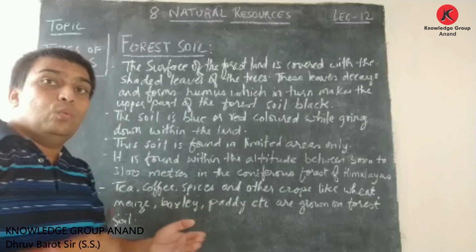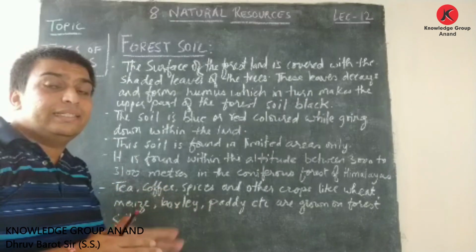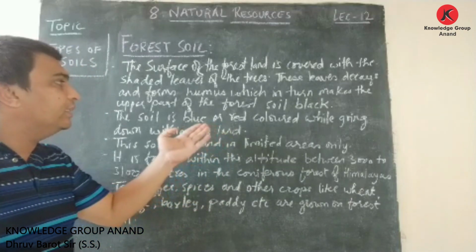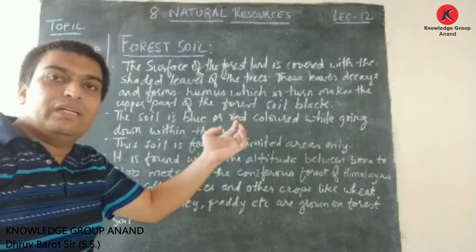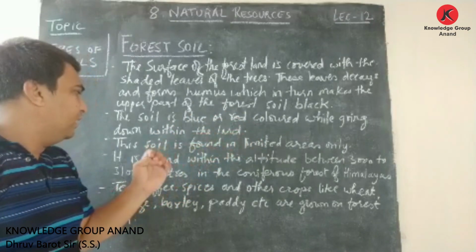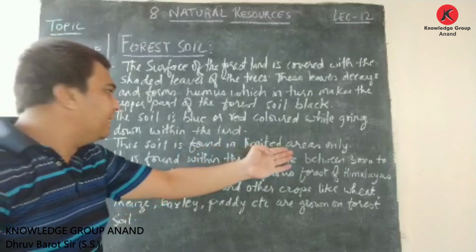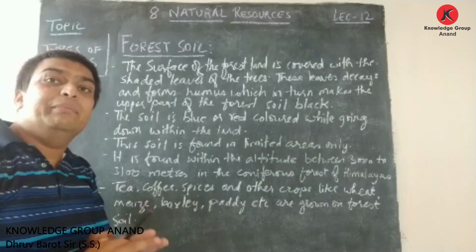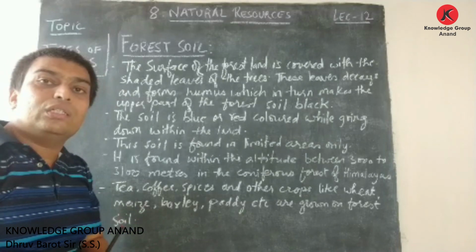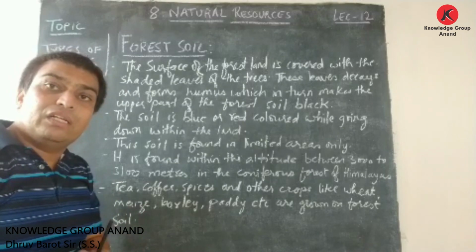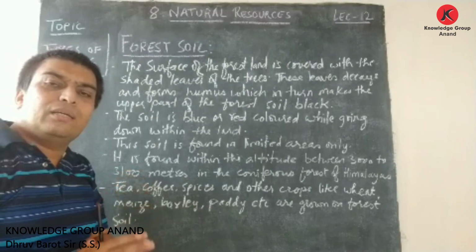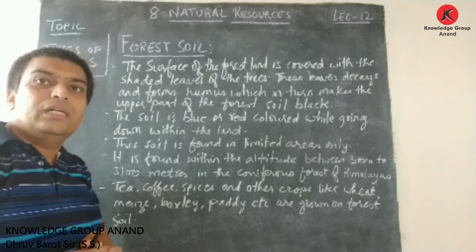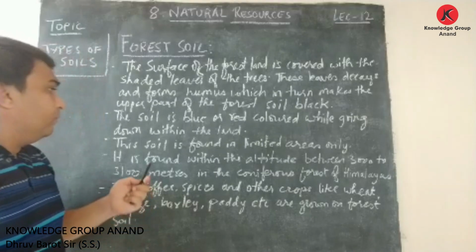But friends, when you go a little bit down in the land, this black color turns into blue or red color. We can find the blue or red colored land. This forest soil is found in limited areas only, right? It is not found in the major part of our country. It is found in only some of the areas of our country. We can say it is found in a very limited part of our country.